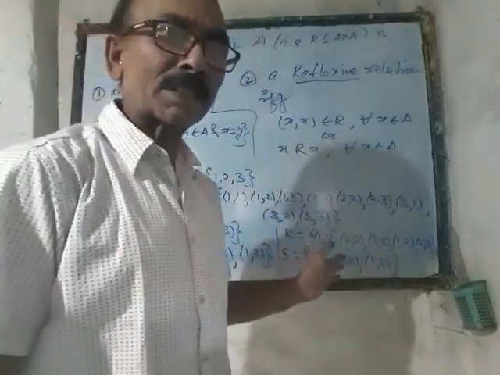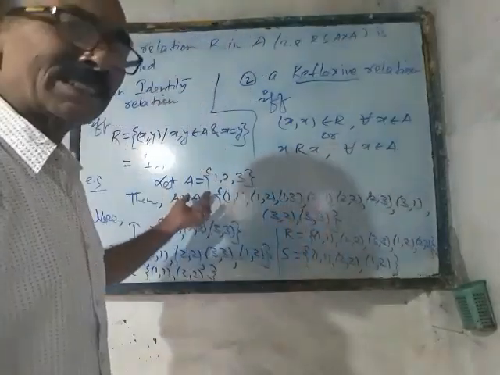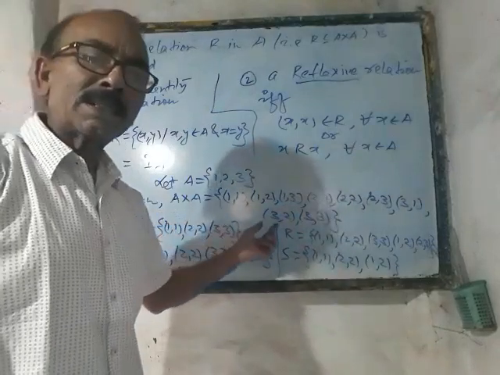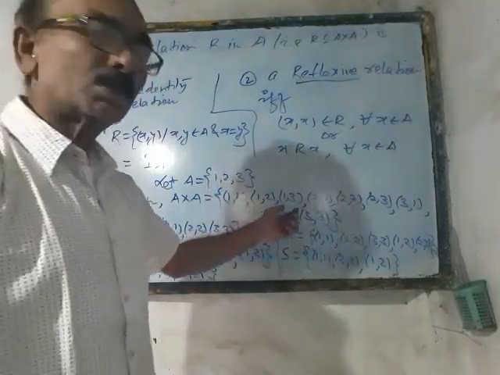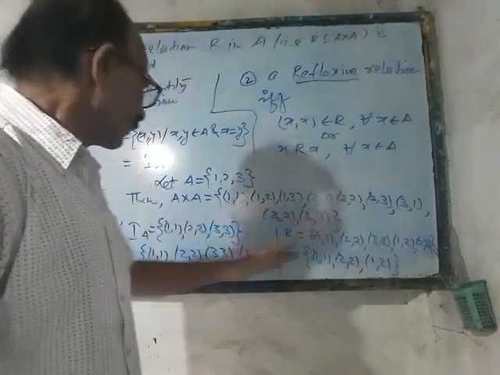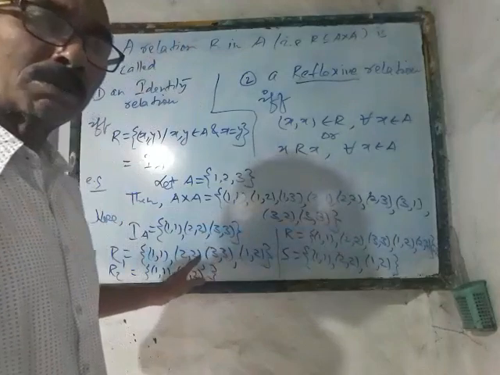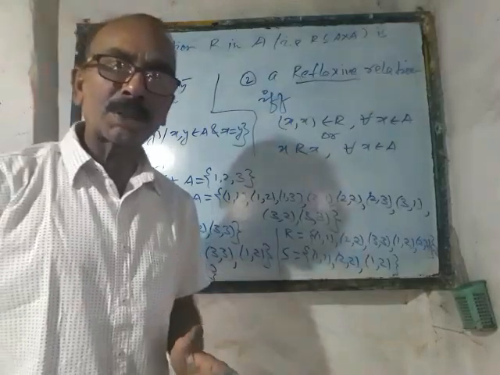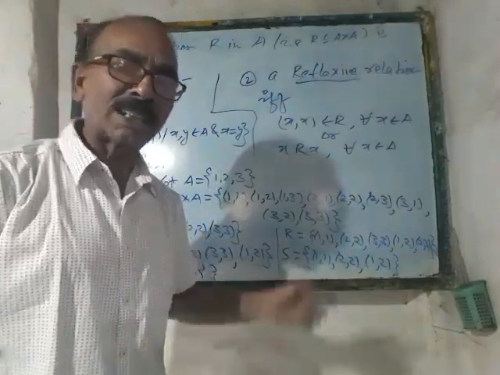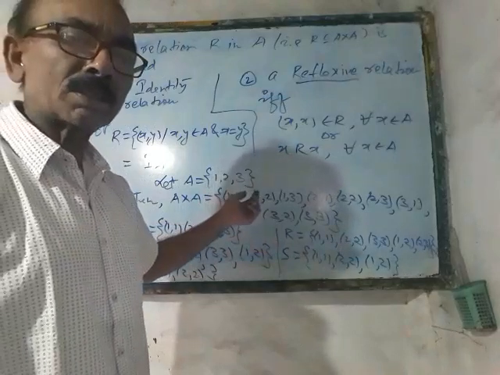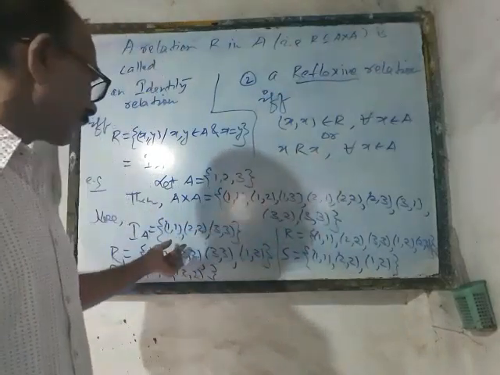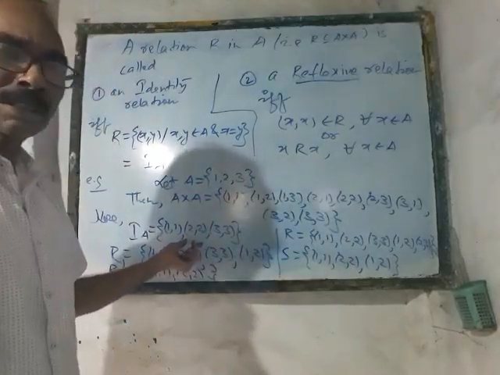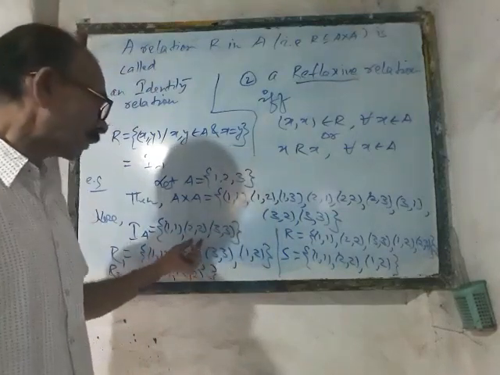So I have just given some examples. You may be watching carefully. We have taken that A contains 3 elements: 1, 2, 3. Then what will be A cross A? It will certainly contain 9 elements: (1,1), (1,2), (1,3) and so on up to (3,3). Now, so far as identity relation is concerned, we have to consider only those elements of A cross A where the components are equal to each other, and they are none other than 3 elements lying in A cross A. They are (1,1), (2,2) as well as (3,3). So identity relation gives you a set containing 3 pairs where the components are equal: (1,1), (2,2), (3,3).